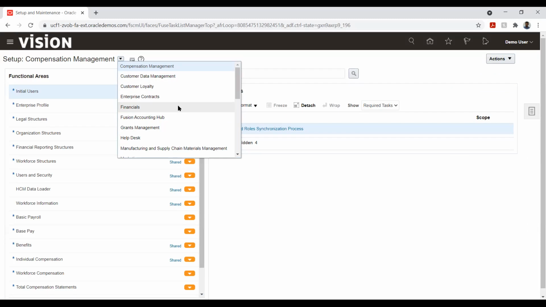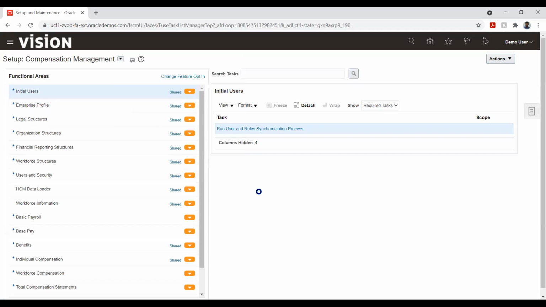So we don't have it segregated based on AP and AR. It is under one particular offering, whereas SCM and the other things are in different parts. Under financials we have all the other five modules, and we have Accounting Hub separately.